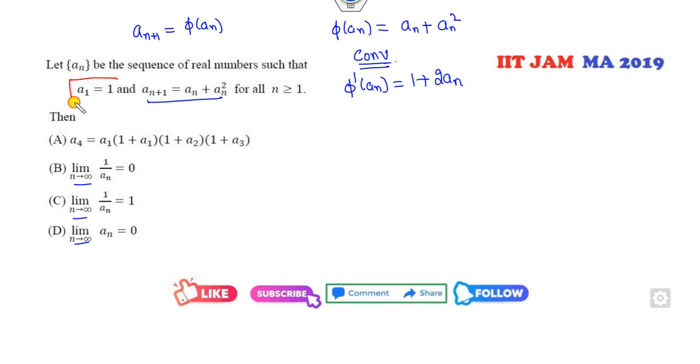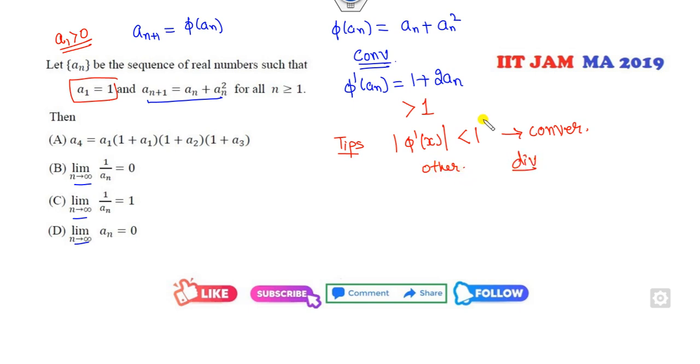Now clearly a1 is increasing, and is a positive number. So this number will definitely be greater than 1, because a(n) is positive. Fine. So what is given to you? Whenever phi dash of x is less than 1, then we get a convergent sequence, otherwise divergent. So what does it mean? This a(n) is my divergent sequence.